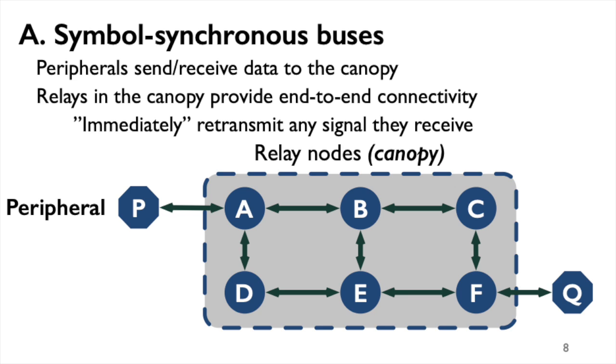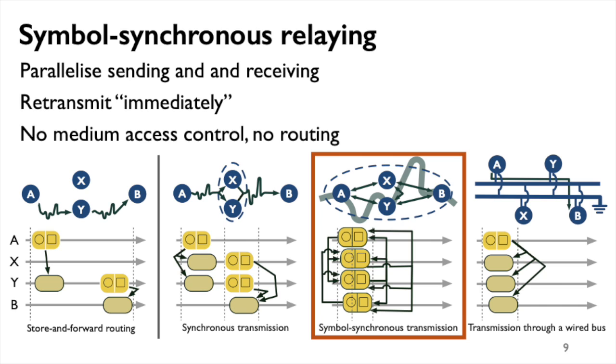They form a mesh wherein any node immediately relays any signal it receives, thus providing end-to-end connectivity across many hops at low latency. Of course, immediately forwarding any received signal is kind of a vague notion, so let's make that more concrete. The figure on this slide contrasts symbol-synchronous buses to more conventional networks.